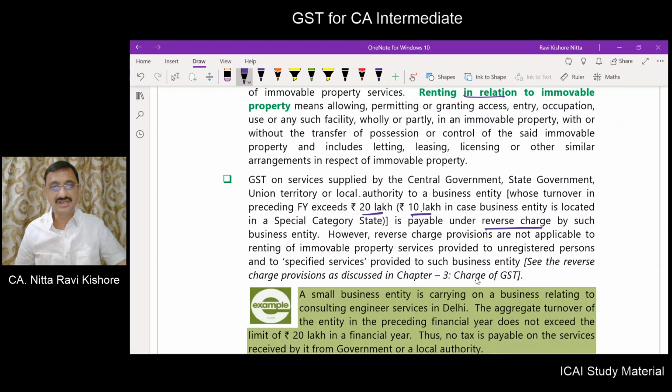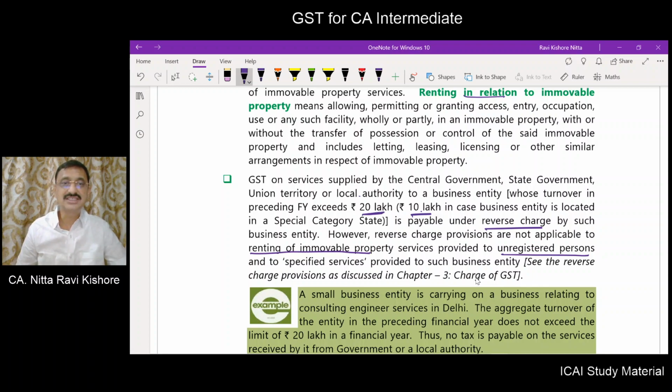However, reverse charge provisions are not applicable to renting of immovable property provided to an unregistered person. Suppose this entity's turnover did not exceed 20 lakhs, so it did not get the registration.